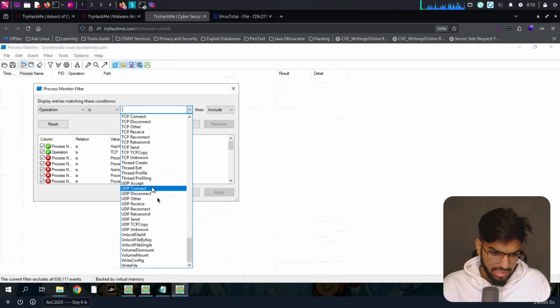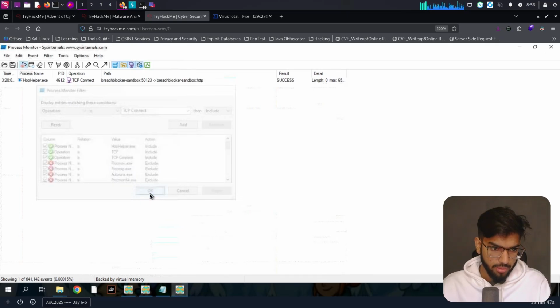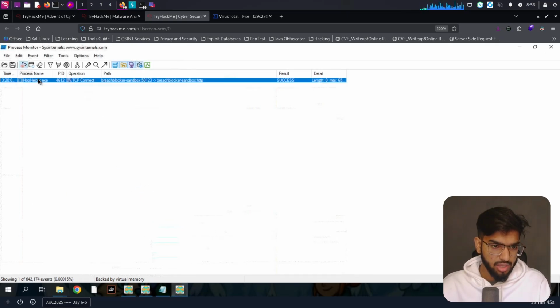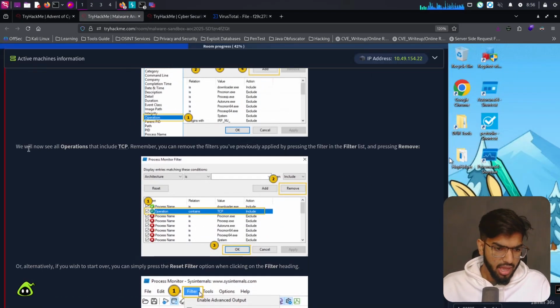Let's look at some TCP that's going and coming. So send, or we have seen connect, right? So let's go for TCP connect itself. Click on add, then click on apply. Okay. Yeah, we see one TCP connect that is going on to some location there. Okay, that's interesting. Now we will see all operations that include TCP.